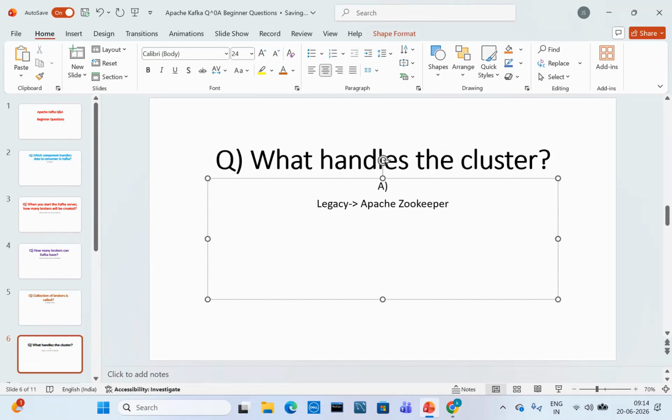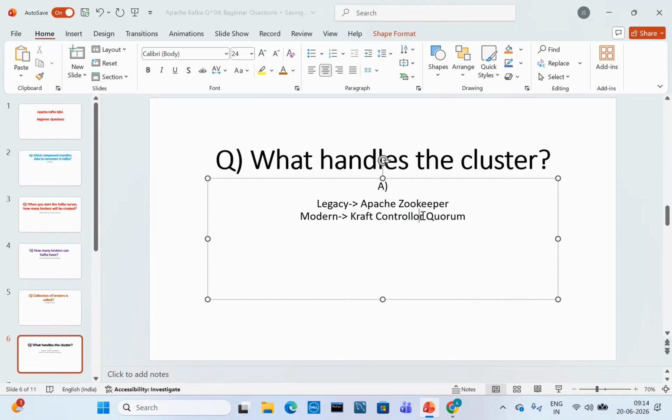In modern, it is the KRaft controller quorum.